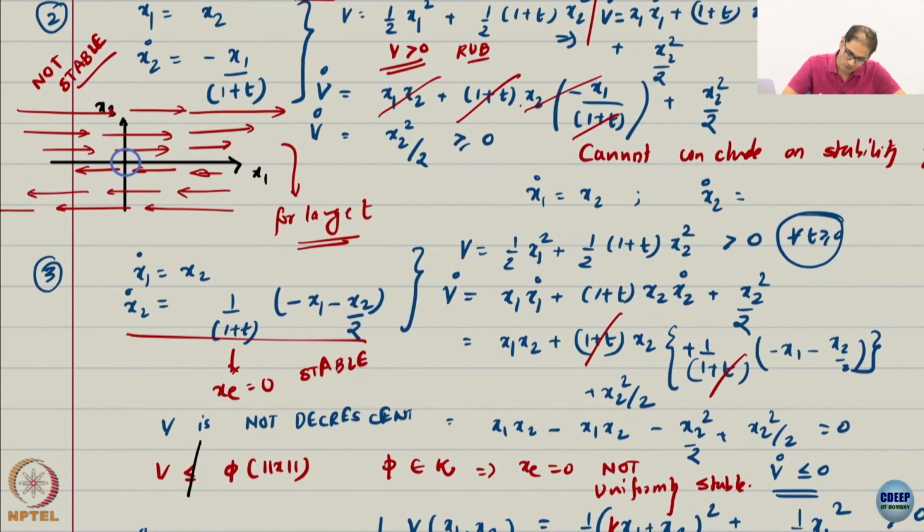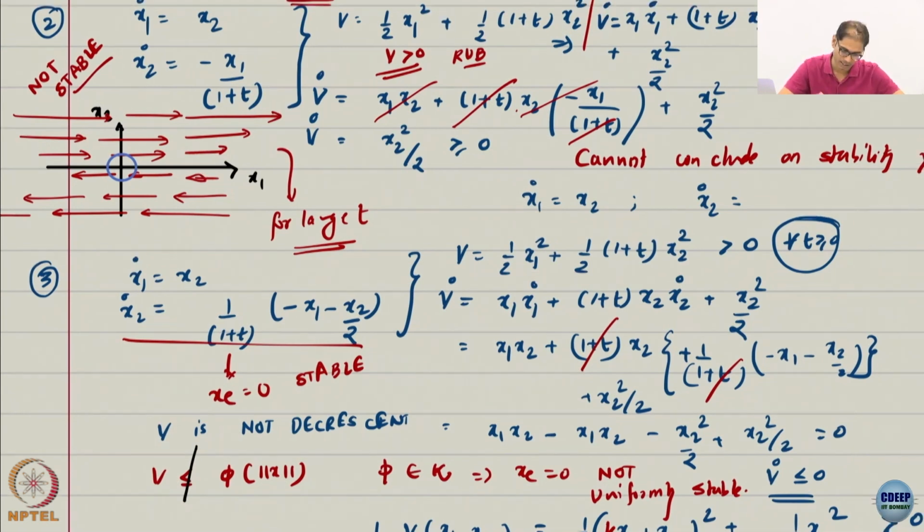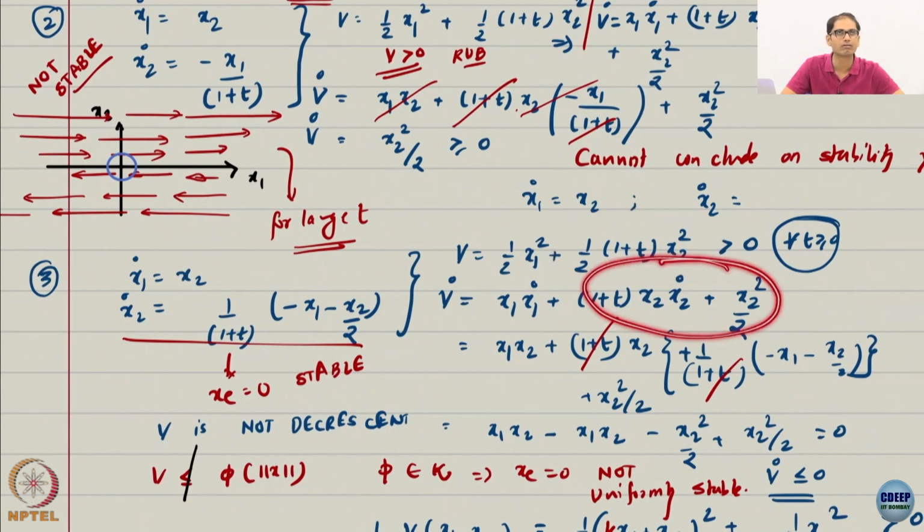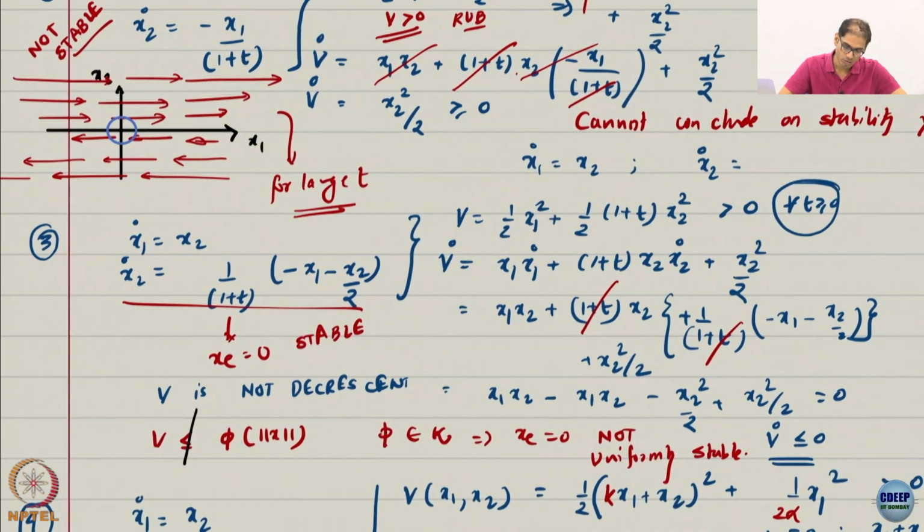Great. What is this? And we already know this is continuous, positive definite and radially unbounded and all the nice things, not decrescent. Now, V dot as usual is x1 x1 dot times (1 plus t) plus x2 x2 dot and x2 squared by 2. Here I have just used the product rule, not the chain rule. I always get confused between the two, but this is the product rule. Chain rule is for a chain of functions, and then as always I substitute the dynamics. This remains the same.